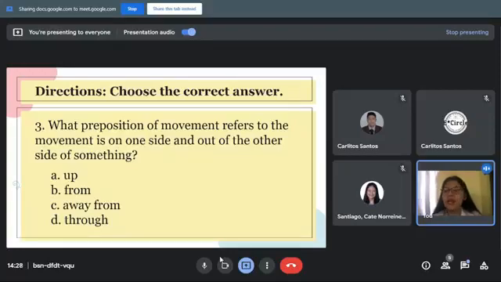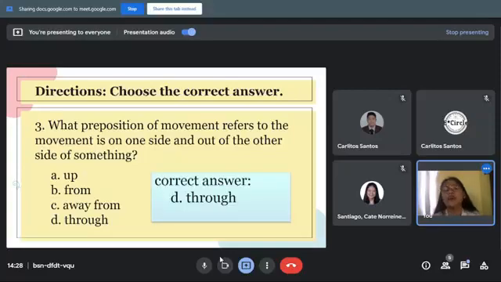Let's see if your answer is correct. Okay, your answer is correct because through refers to the movement of something from one side to and out of another side of something. Good job, and great answer.